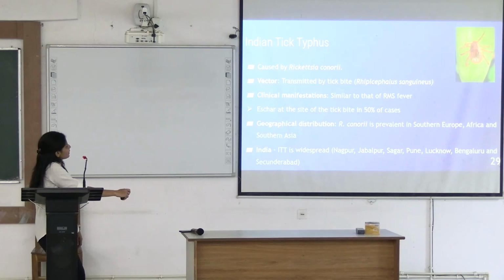Coming to Indian tick typhus. What is the causative agent? Rickettsia conorii, transmitted by tick bite. Similar to that of Rocky Mountain spotted fever. What is the geographical distribution? Found in Asia, Africa and Southern Europe. In India, it is widespread in these cities.